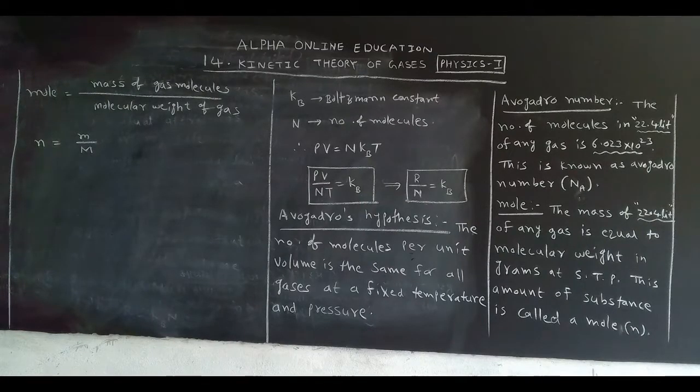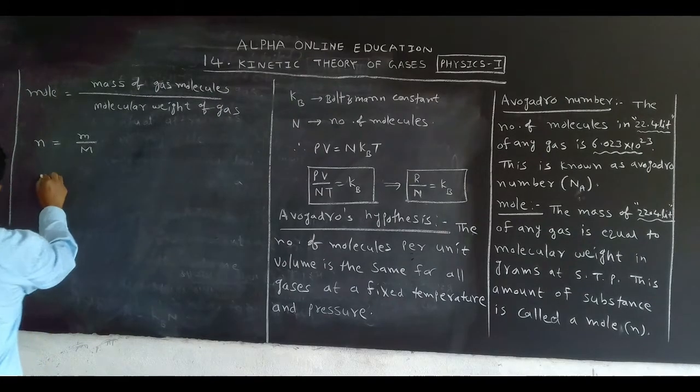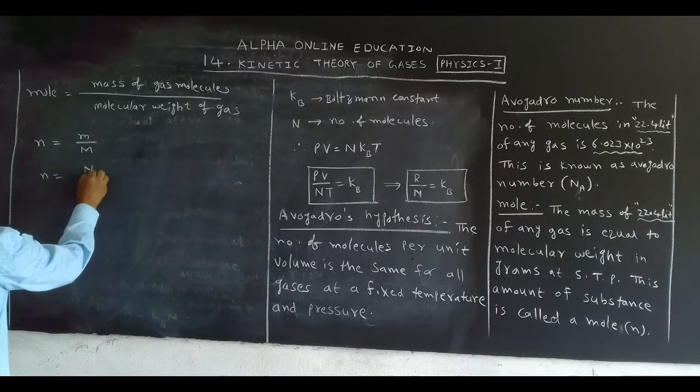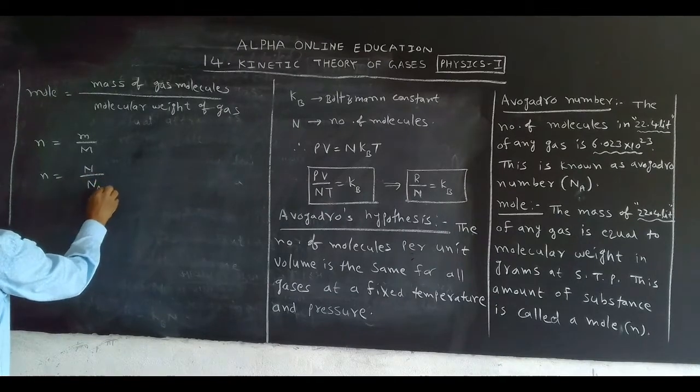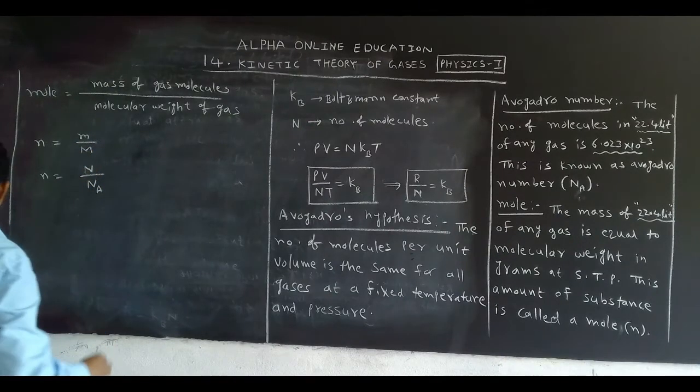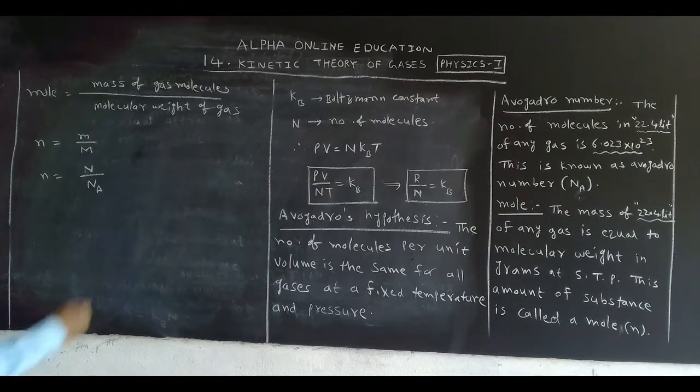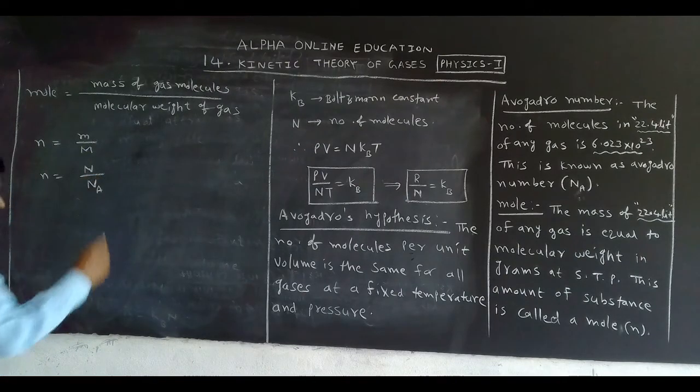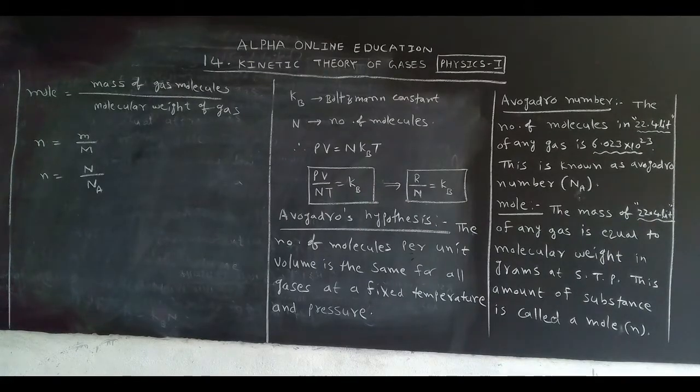And we can write another form also for the mole. How can we write? The mole value, small n, is equal to capital N by capital Na. What is Na? Na is called the Avogadro number. What is capital N? The number of molecules.